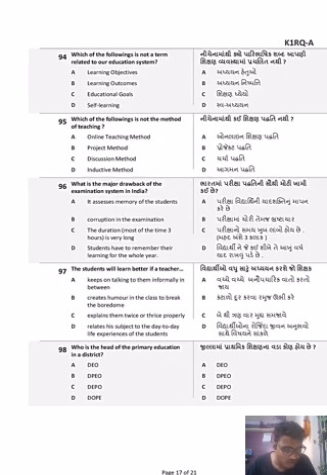Question 94. Which of the following is not a term related to our education system? Education objectives is a term, educational outcome is a term, educational goal is a term, self-learning is also a term. All of them are terms related to education, but when we talk about our education system, in the system we use these three terms: education objectives, education outcomes, education goals. But in the system, there is no concept of self-learning because there is a requirement of a teacher. Self-learning comes only in open schooling, open schooling and open universities.